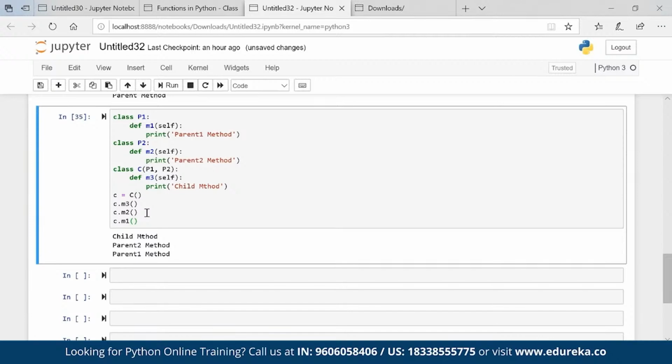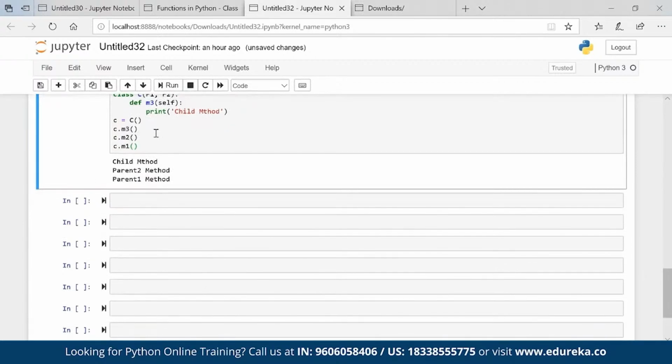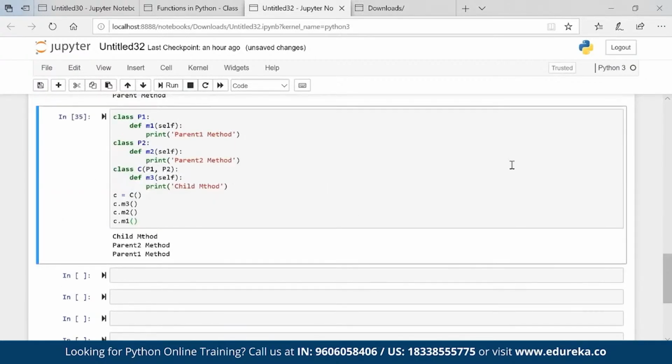Okay. So Python has multiple inheritance like C++. I don't know C++, I am not from a C++ background, but yes, this is how it works. This is my multiple inheritance. Okay. So these are the different types of inheritances which we have.